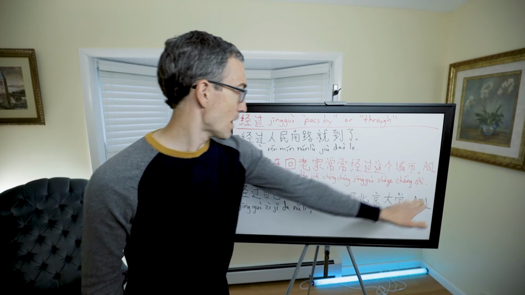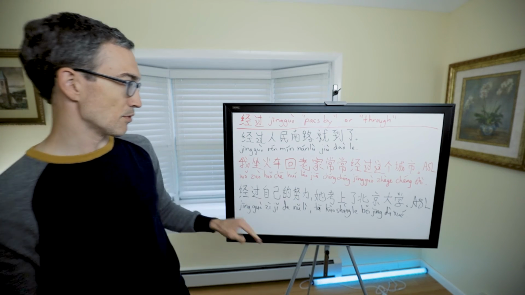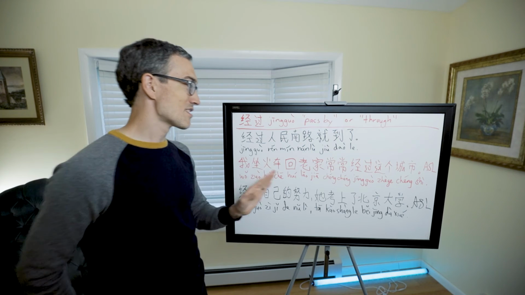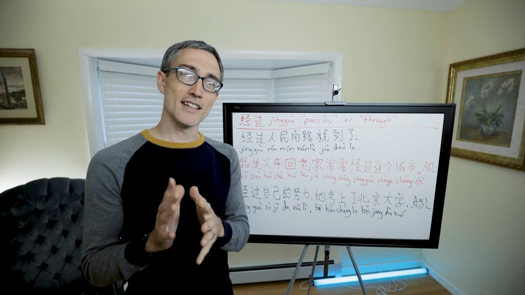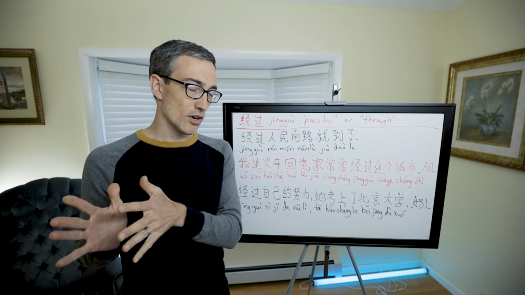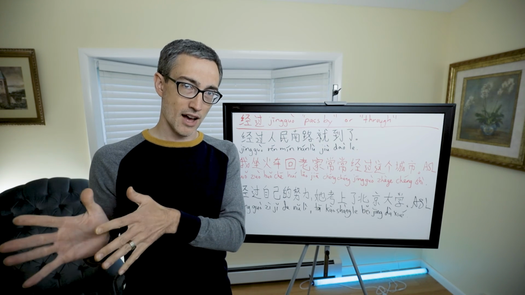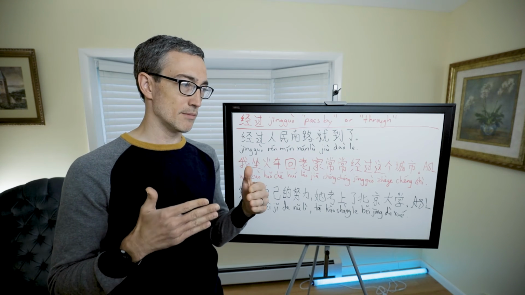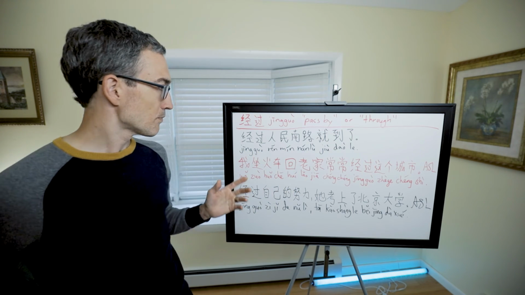By the way, these two examples are both from All Set Learning. 经过 means to pass by. So the idea is that when I take the train to my hometown, I often pass by this city. So it means to pass through or pass by.